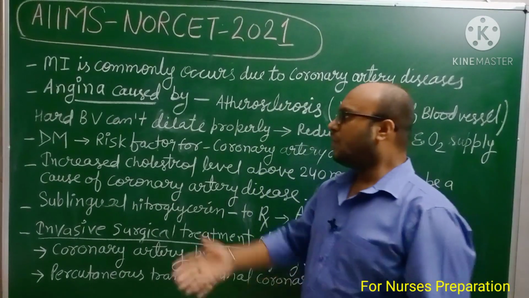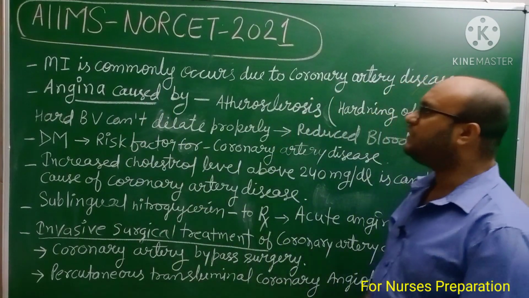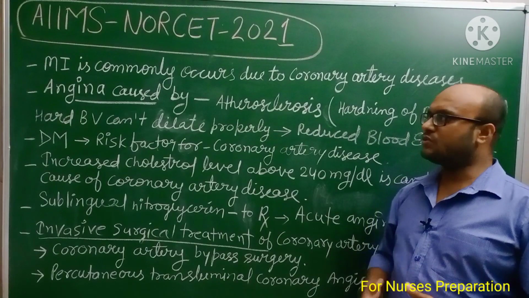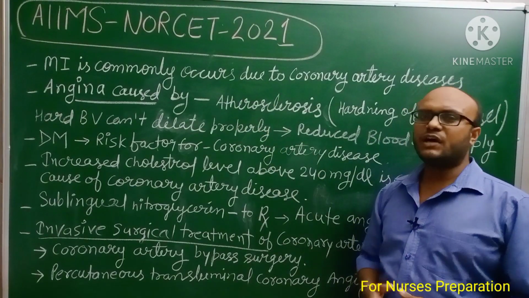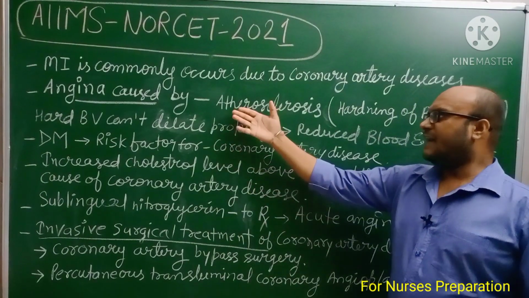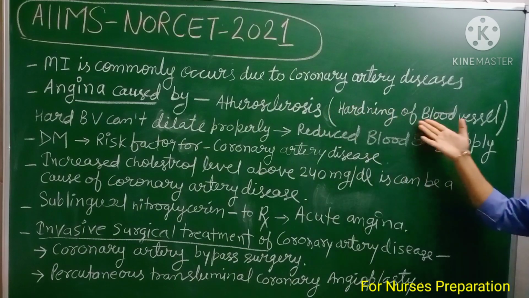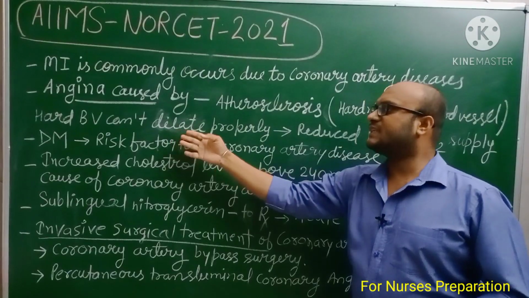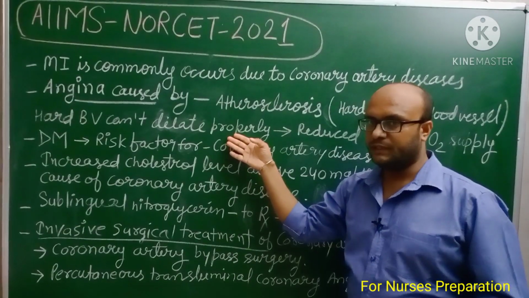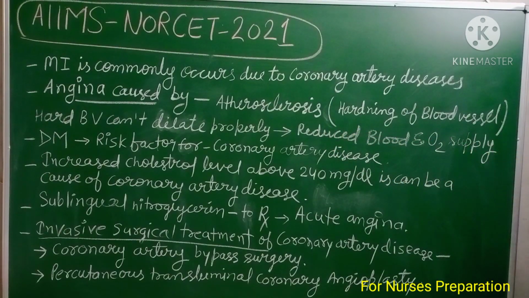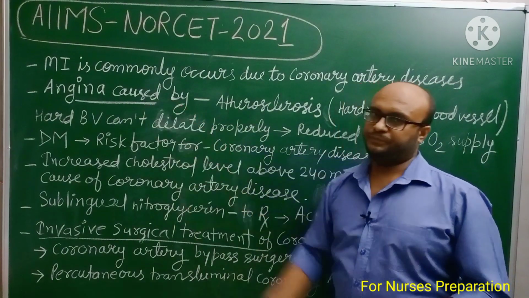Next point. Myocardial infarction commonly occurs due to coronary artery disease. Simply we can say coronary artery disease is an important cause of myocardial infarction. Infarction means dead tissue. Angina caused by atherosclerosis, which means hardening of blood vessels. Due to atherosclerosis, heart blood vessels cannot dilate properly, and due to this reduced blood and oxygen supply to the heart, this causes angina.